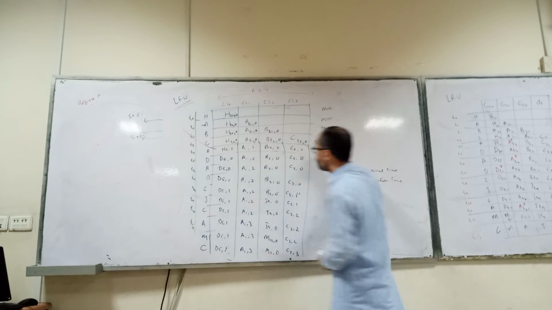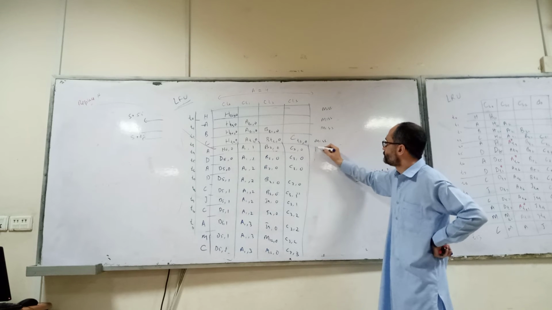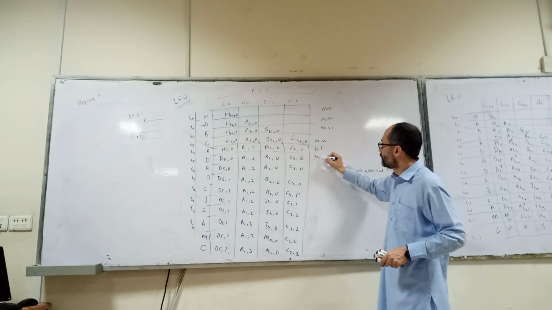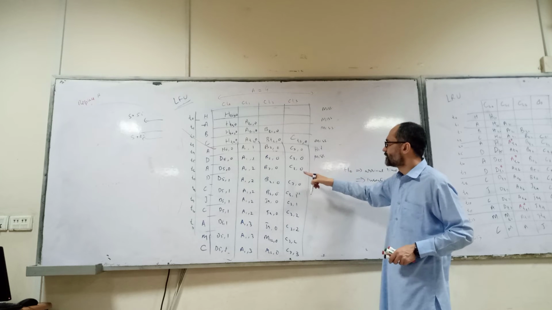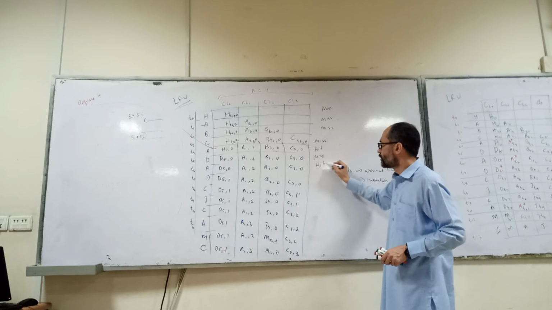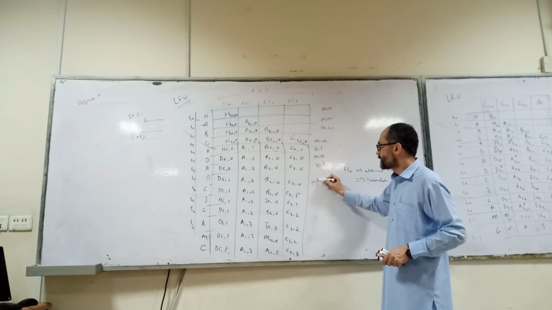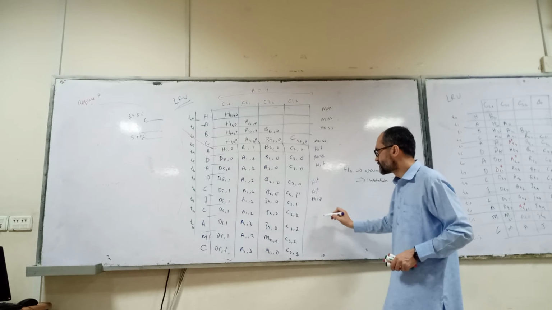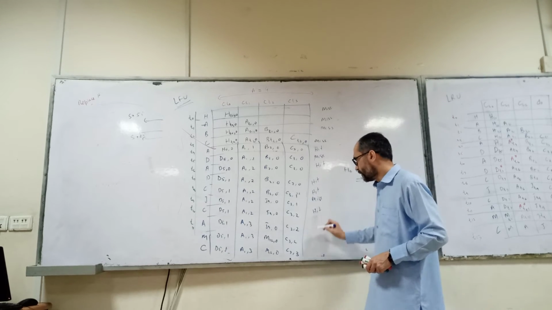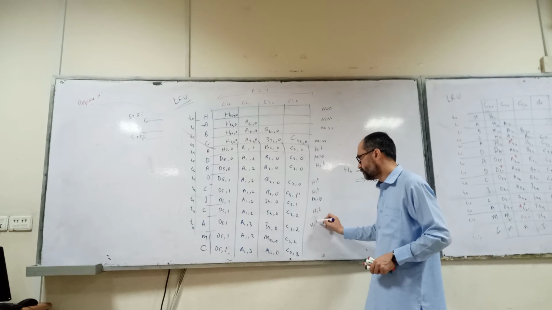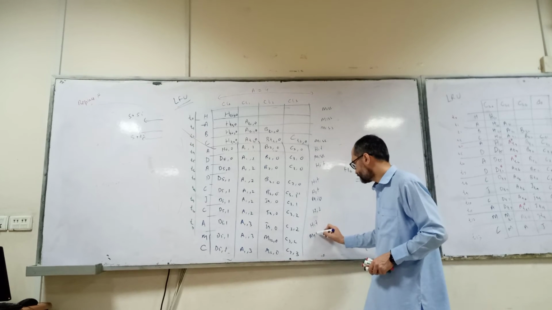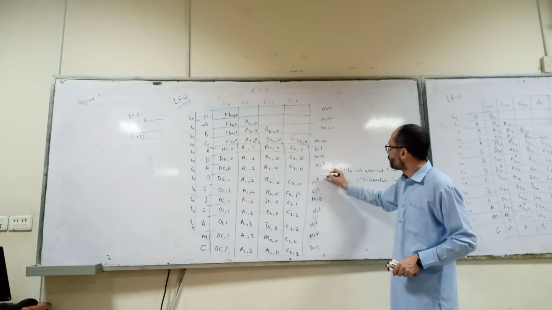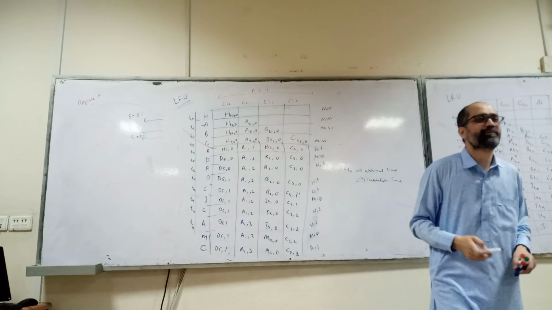Okay. Hit or miss? Hit. Hit or miss? Miss. Hit or miss? Hit. What about D? Hit. J? Miss. C? Hit. What about A? What about M? Miss. What about C? Hit. 1, 2, 3, 4, 5, 6. It also has 7 hits.